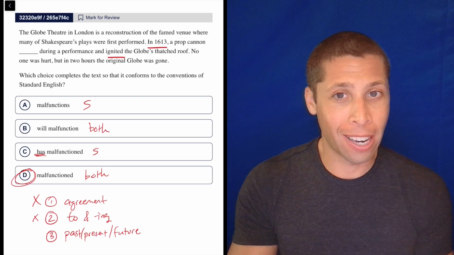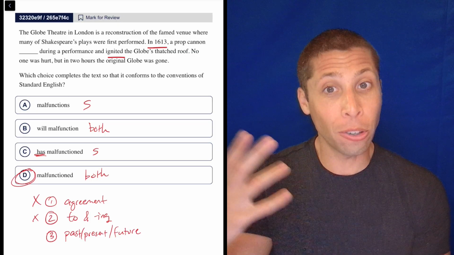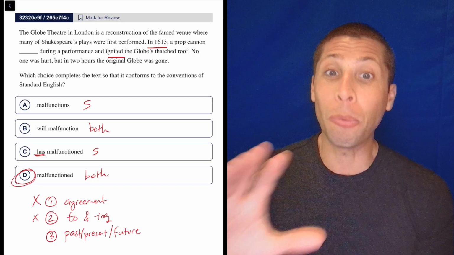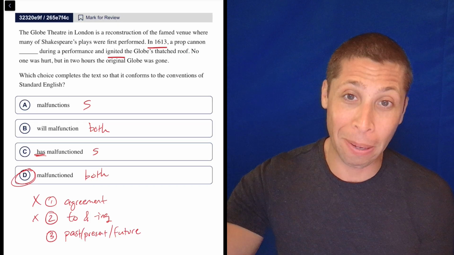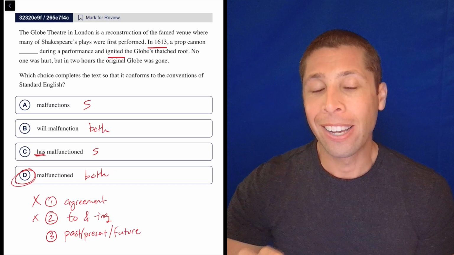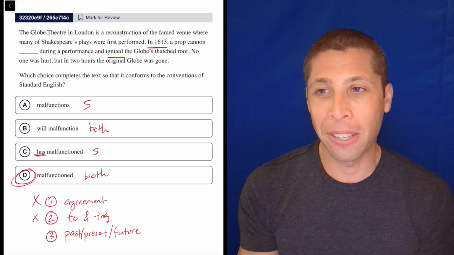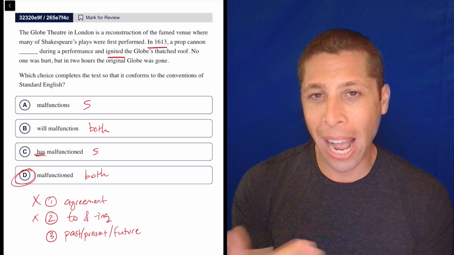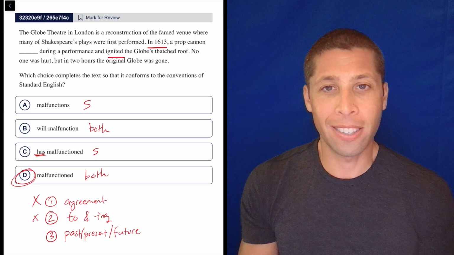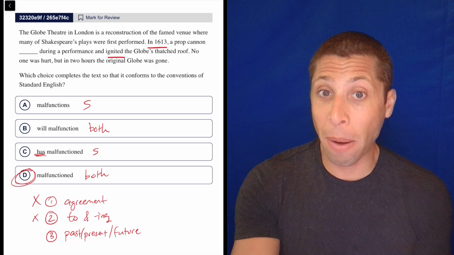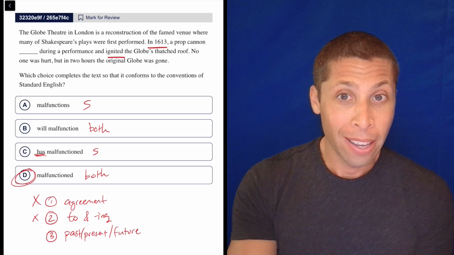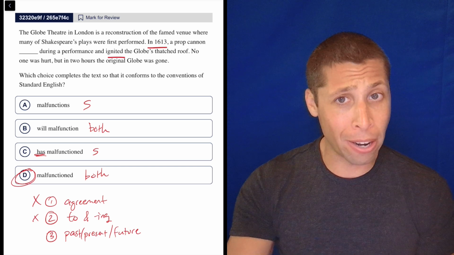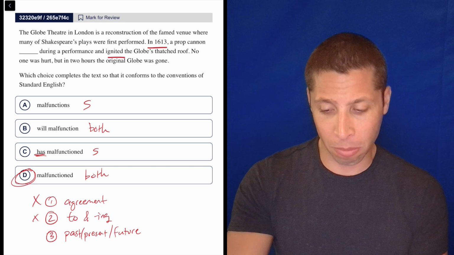So trust your instinct. It's just that with the other two rules, our instincts are usually going to be wrong. So that's why we've got to think about those first and get them out of the way so that we make sure we aren't falling for any traps. But once we go down the list and we're at this point, just listen to the sentence. Comment if you think I'm wrong, but to me, D sounds way better than C here. The has malfunctioned doesn't make sense.